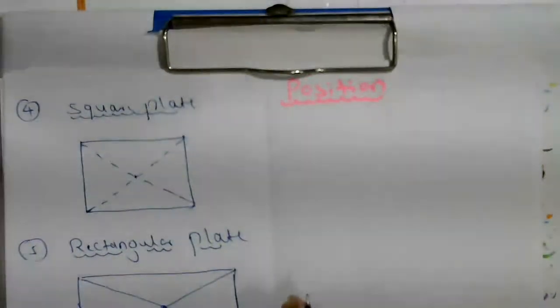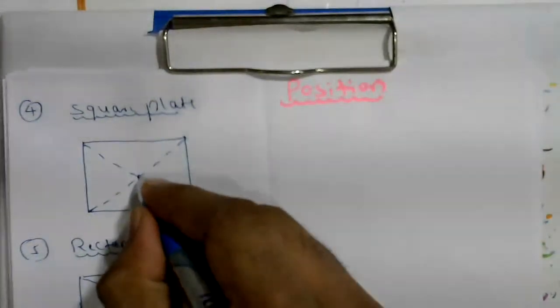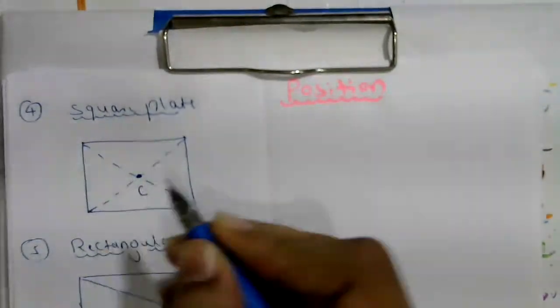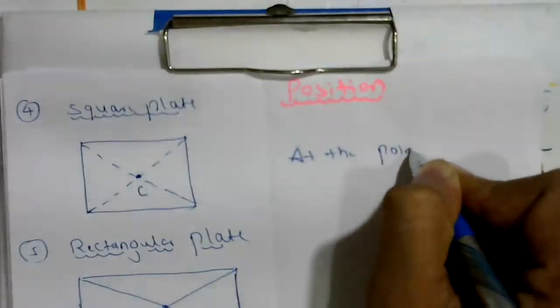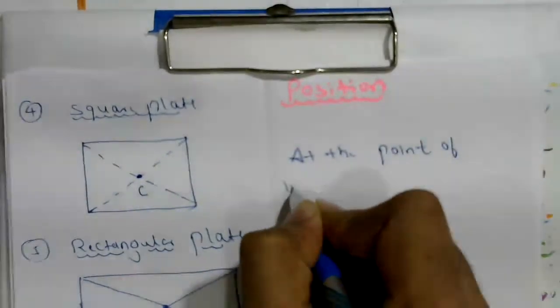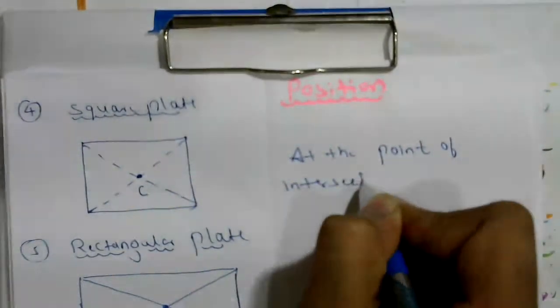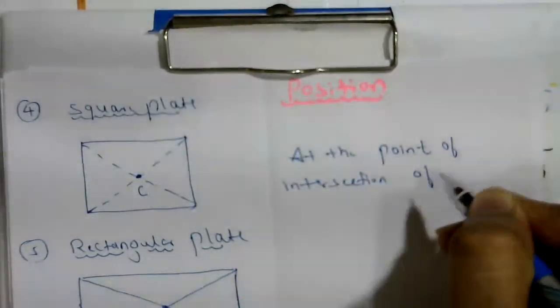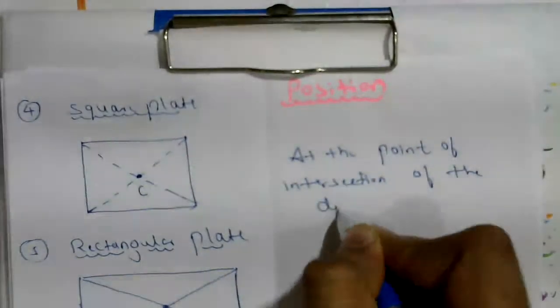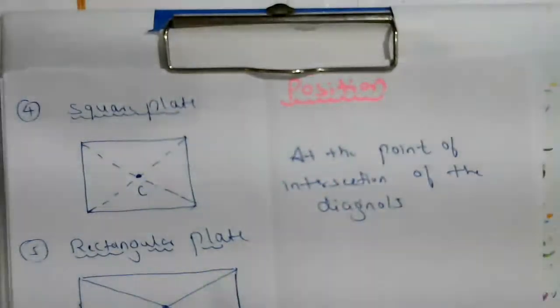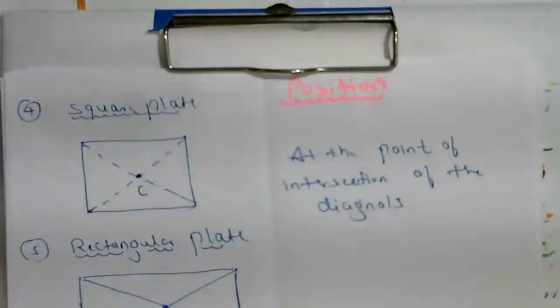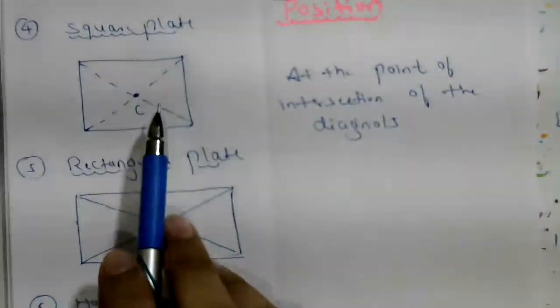Now, square plate. Where does the center of mass lie here? At the point of intersection of the diagonals. This is a square plate. Next one, rectangular plate.